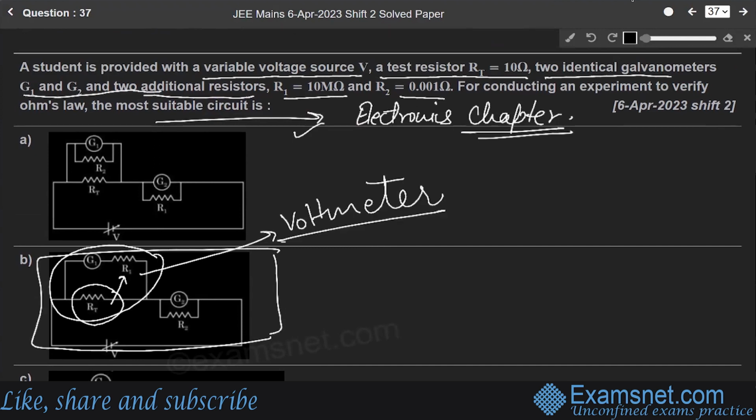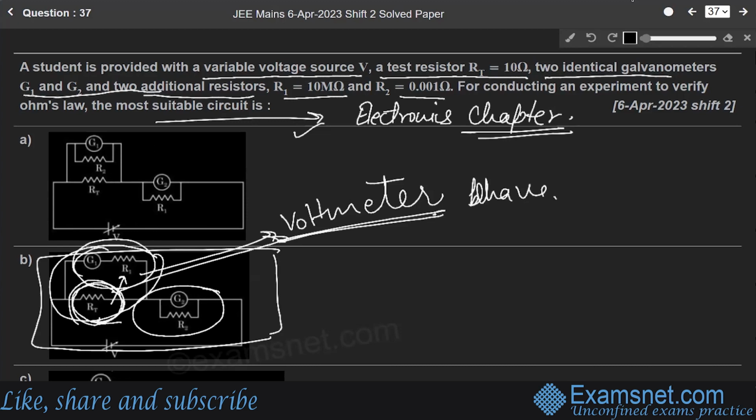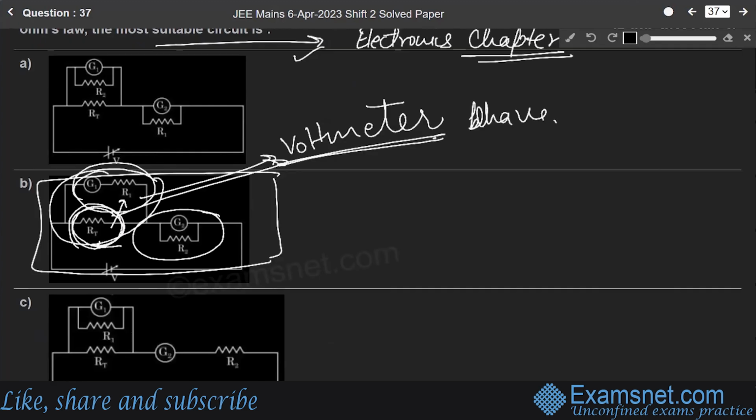Always remember it, student. Whenever a resistor is placed in parallel to a galvanometer or resistor, it behaves as a voltmeter. And whenever a resistor is placed in series to a galvanometer or something, it will always act as an ammeter.